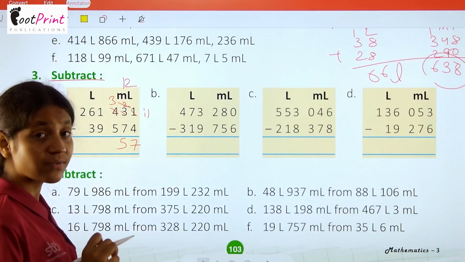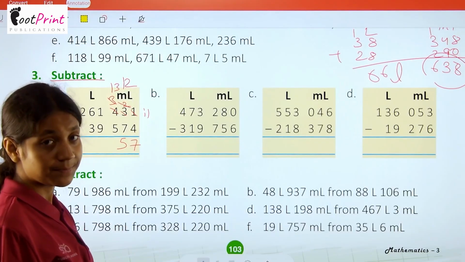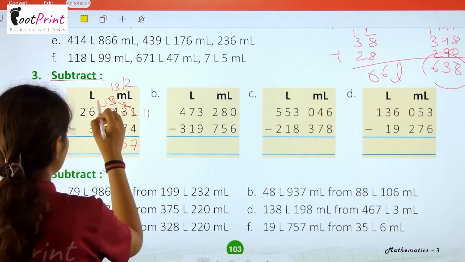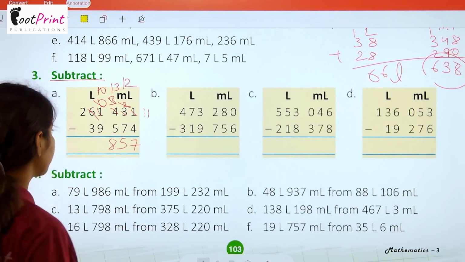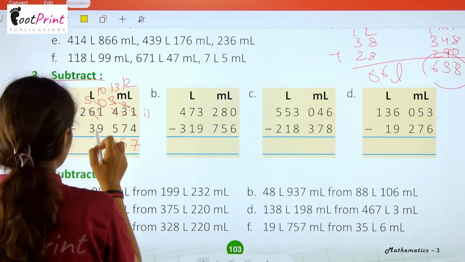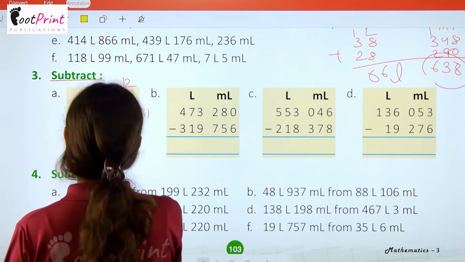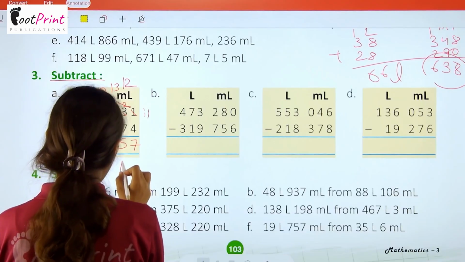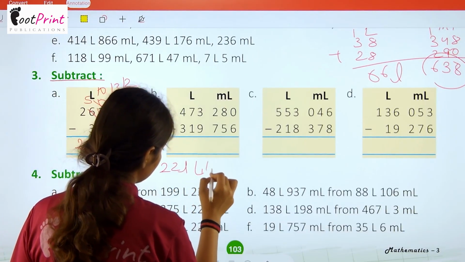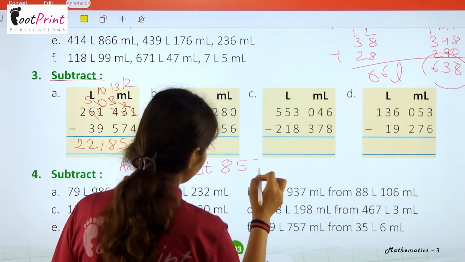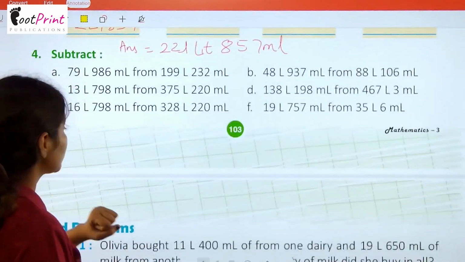Now 3 minus 5 is again not possible. So we will make this as 13, and this will become 8. Now 0, so we are making this as 10 to subtract from 9. Now 6 has become 5. Now 10 minus 9 is 1. 5 minus 3 is 2. And 2 minus nothing is 2. So our answer is 221 liter 857 milliliter.